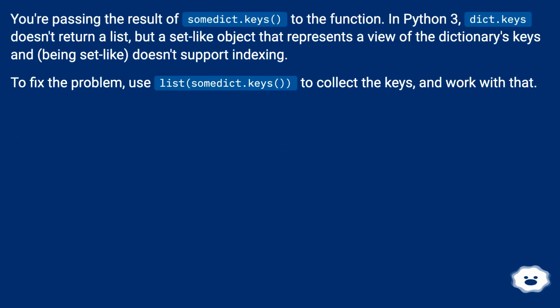You're passing the result of dict.keys() to the function. In Python 3, dict.keys() doesn't return a list, but a set-like object that represents a view of the dictionary's keys and, being set-like, doesn't support indexing. To fix the problem, use list(dict.keys()) to collect the keys, and work with that.